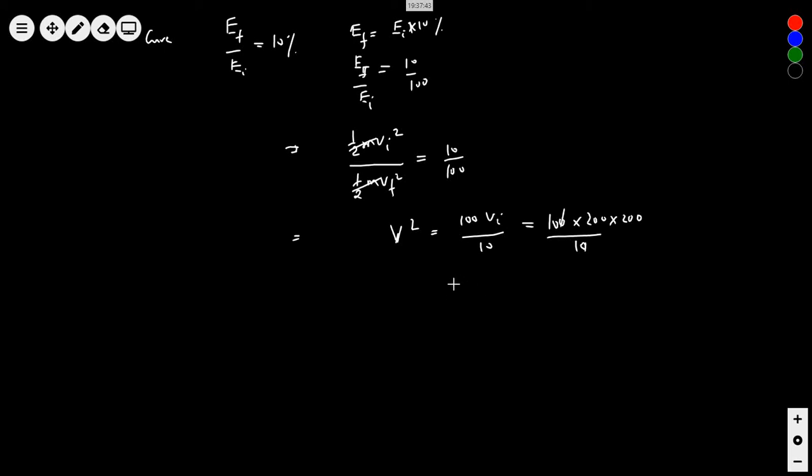So solve and tell me how much it is. It's a square, so it should give me 100 into 200 into 200 divided by 10. These get cancelled. Then how much? 2, 4. Again, 200 root 10. 4 will come out, and 10 to the power 4 into 40. 800 root 5.